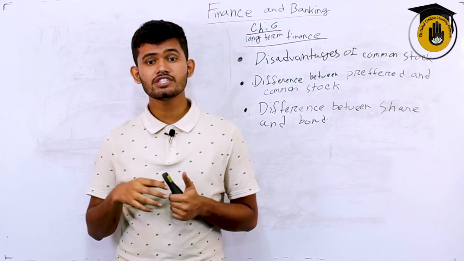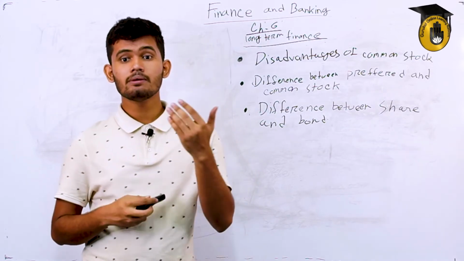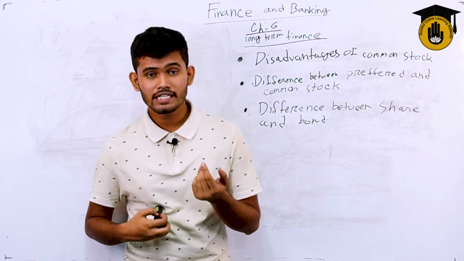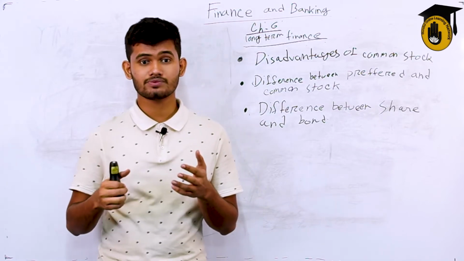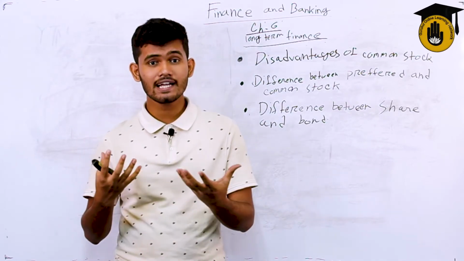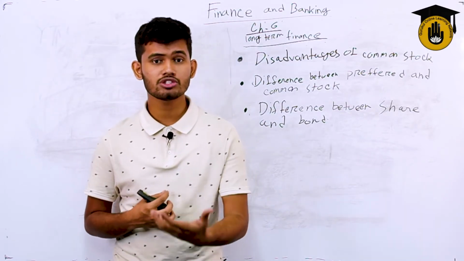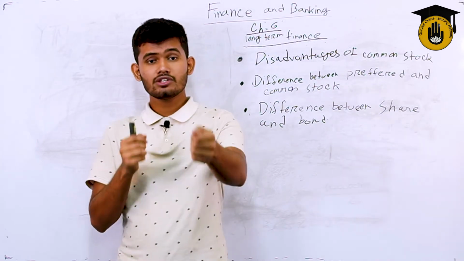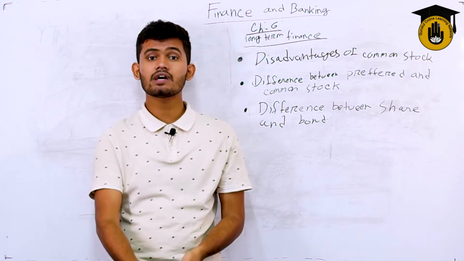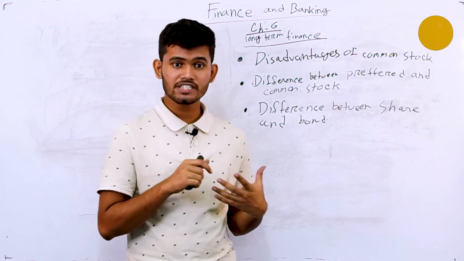The document which is used for taking a loan from the public by a public limited company is called a debenture. Debentures are those papers and documents: land documents, machinery documents, or other asset documents that are submitted to a public limited company, and those limited companies fund the normal people. That is called a debenture.